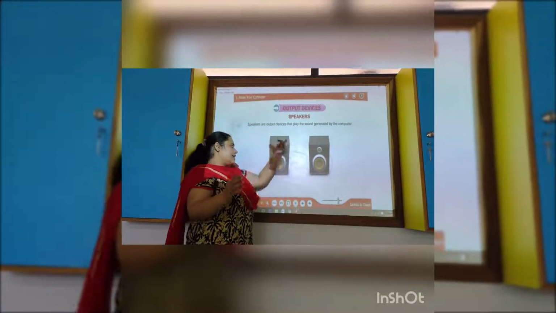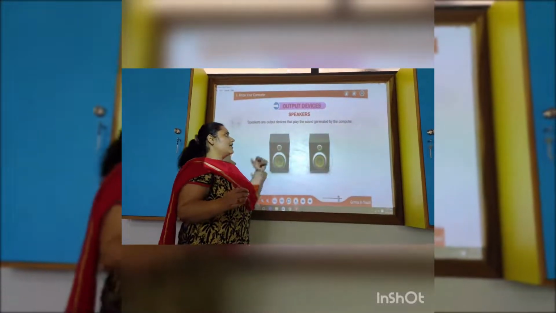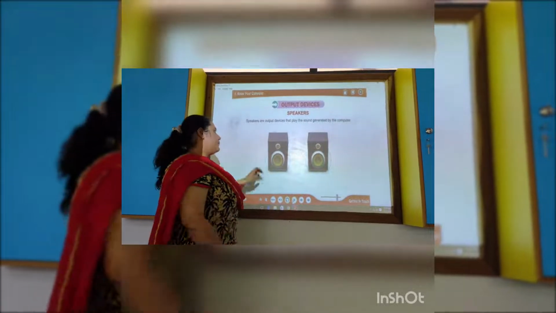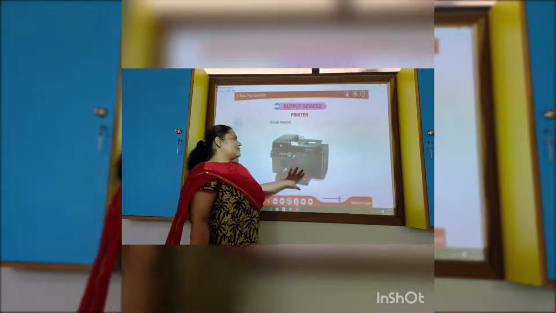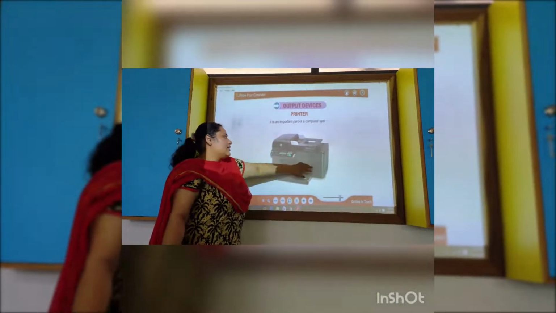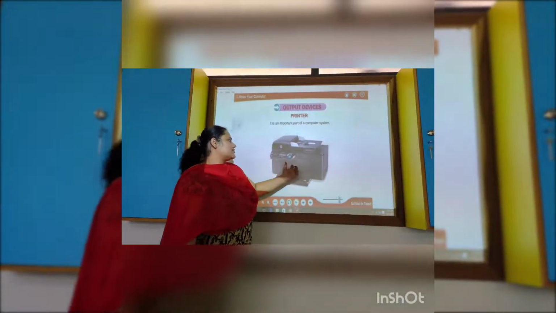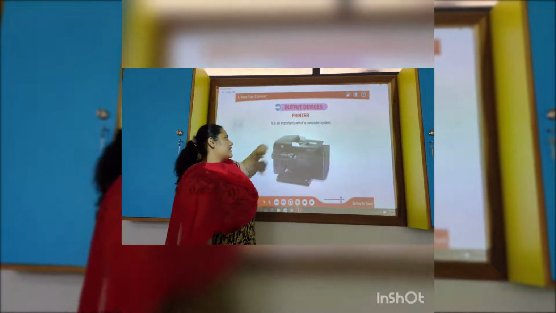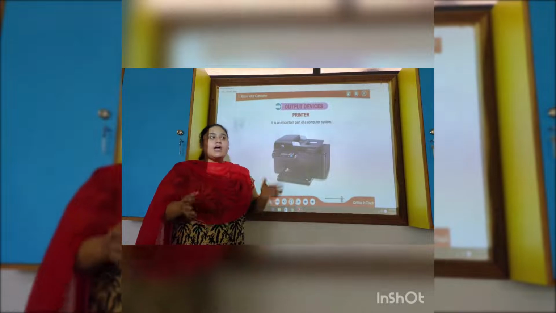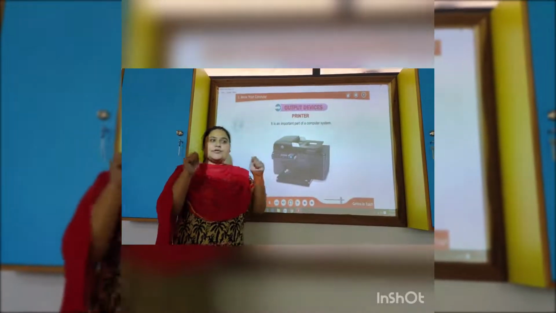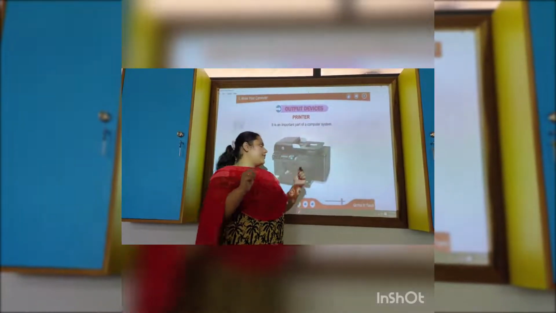Like you know, they are the hardware, but the sounds which are coming, they are software. So these are the output devices. Printer, this is the output device, and the upper layer you can see this is hardware. It is an important part of the computer which gives the printout in the hard form. The paper you get, that is known as hard copy.